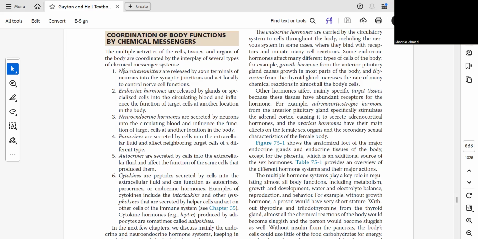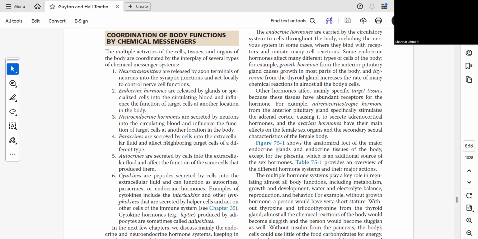So, what is a neurotransmitter? They are released at the junction of the synapse. Endocrine hormones are released by the glands or specialized cells into the circulating blood and function on target cells at another location of the body. Neuroendocrine, that is neuro and endocrine, are secreted by neurons but not in the synaptic junction, into the circulating blood.